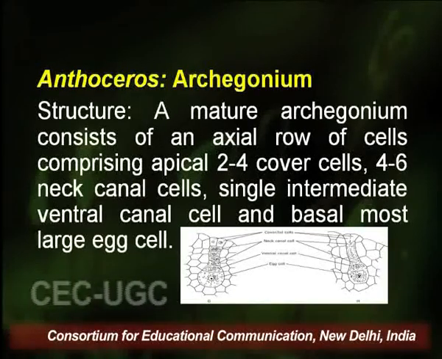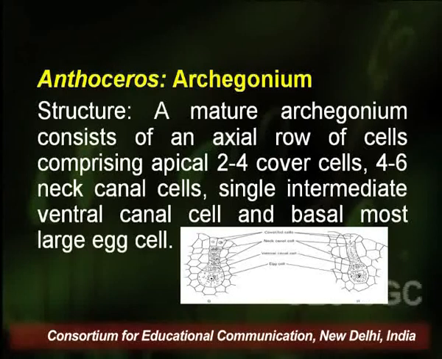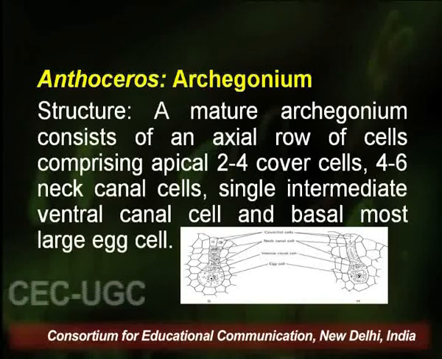In Anthoceros, the female sex organ is represented by the archegonium. A mature archegonium consists of an axial row of cells comprising apical 2 to 4 cover cells, 4 to 6 neck canal cells, a single intermediate ventral canal cell and a basal-most large egg cell. An archegonium is completely surrounded by the adjacent vegetative cells of the thallus except for the apical-most cover cells.